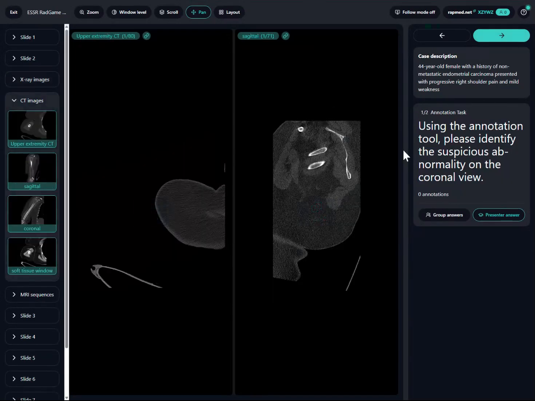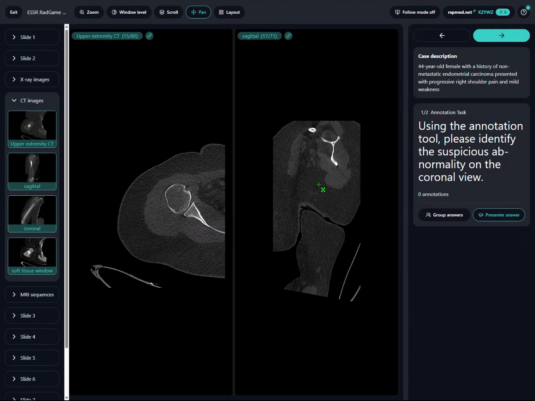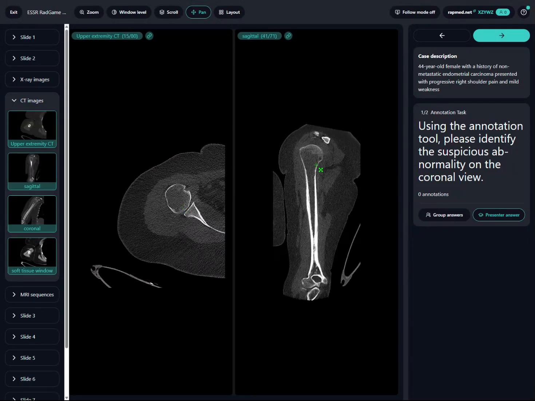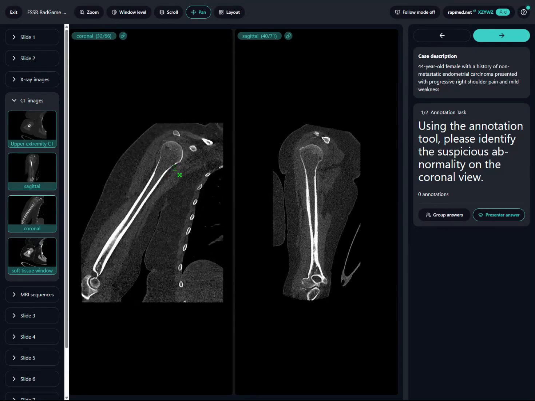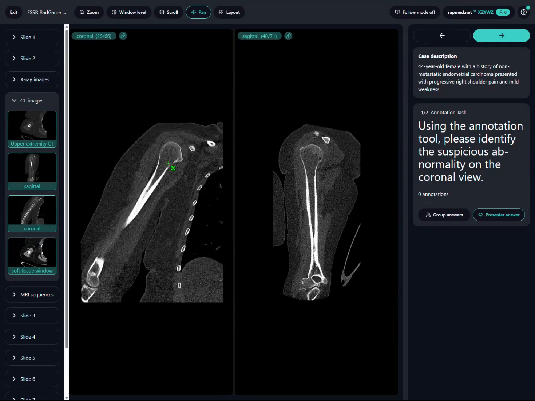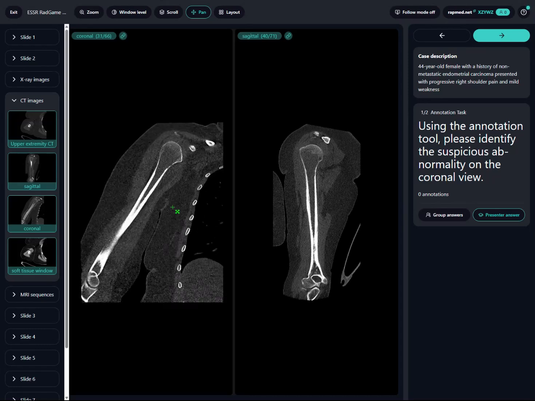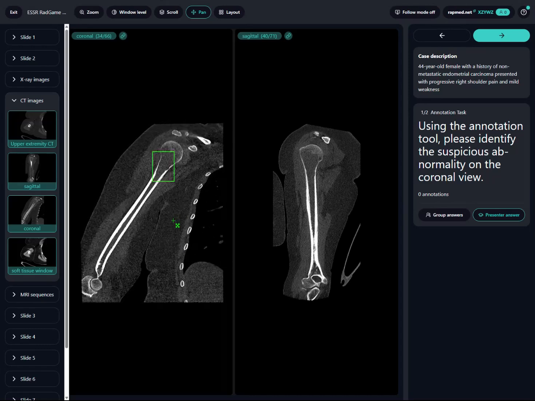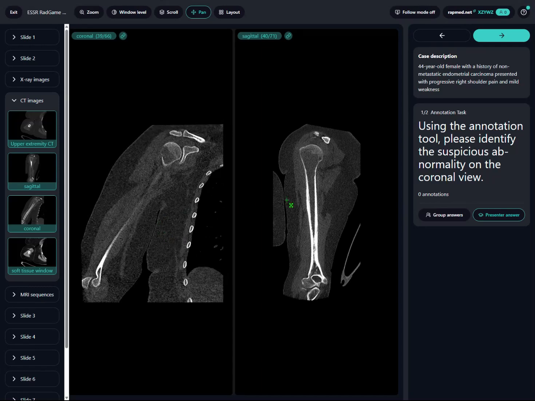On CT, the lesion is again visualized. There is a focal cortical discontinuity in the coronal imaging, as you can see here. And importantly, there is no central matrix mineralization, a finding made more evident on CT. There is no obvious soft tissue component extending beyond the bone.